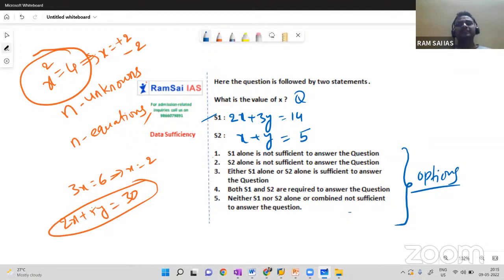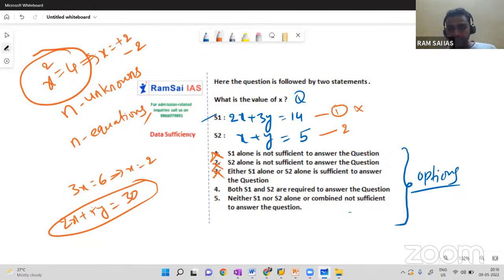Now, 2x plus 3y equal to 14, x plus y equal to 5. Closing statement 2 and using statement 1 alone, can we get the answer? No, because we have two unknowns with a single equation, so 1 alone is not sufficient. Now close statement 1 and use statement 2 alone: x plus y equal to 5. Can you get the x value? No, because we have two unknowns with a single equation. Again, it is not possible. So you can cancel the first, second, and third options.